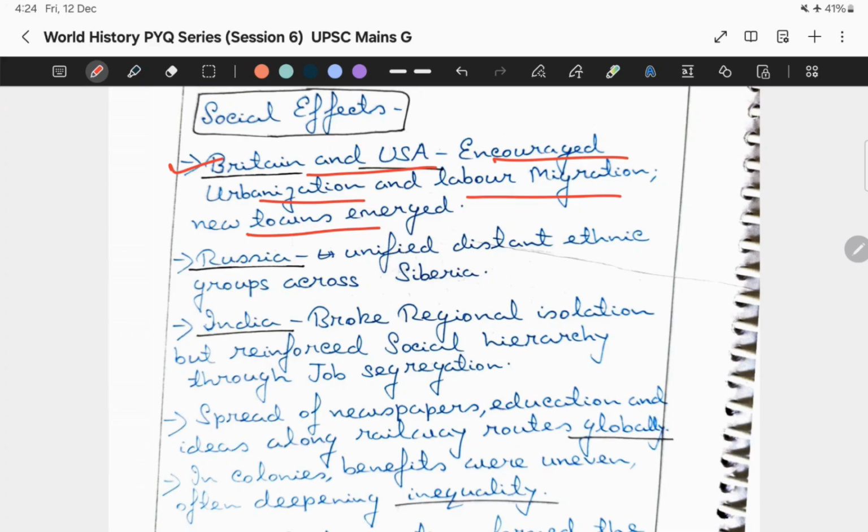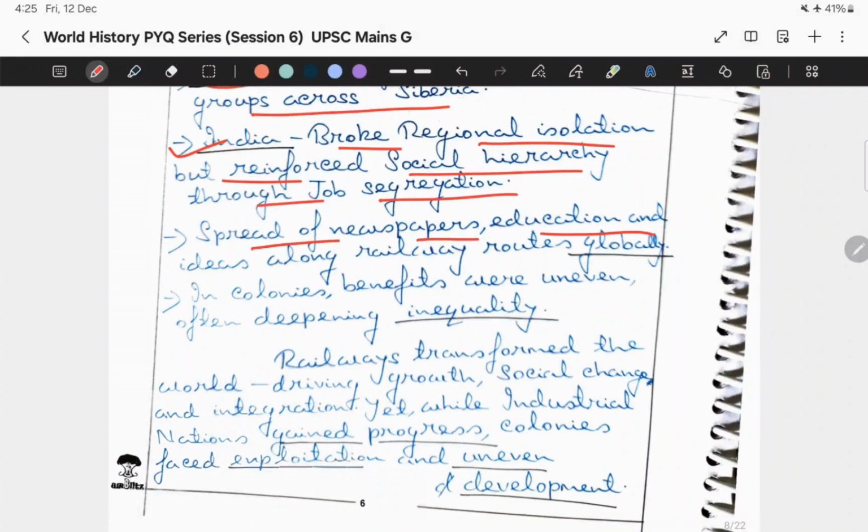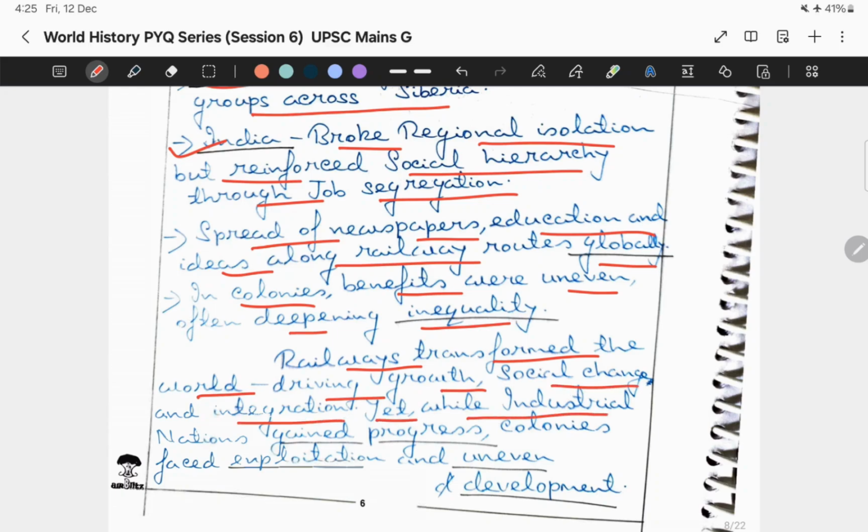New towns emerged. Russia unified distant ethnic groups across Siberia. For India, I mentioned that it broke regional isolation but reinforced social hierarchy through job segregation. Next, I mentioned the spread of newspapers, education, and ideas along railway routes globally. In colonies, benefits were uneven, often deepening inequality. As part of my conclusion, I mentioned that railways transformed the world, driving growth, social change, and integration. Yet while industrial nations gained progress, colonies faced exploitation and uneven development. So this was my answer.